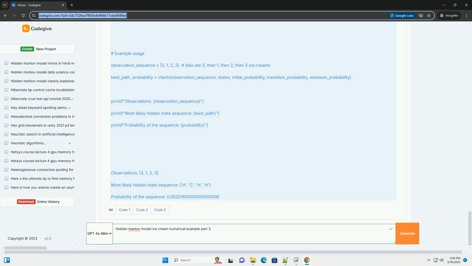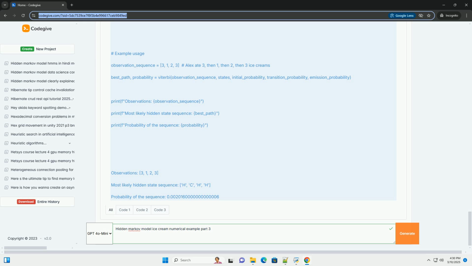Next steps. Experiment: try changing the transition probabilities, emission probabilities, initial probabilities, and observation sequence to see how the results change. Log probabilities: modify the code to use log probabilities to improve numerical stability.